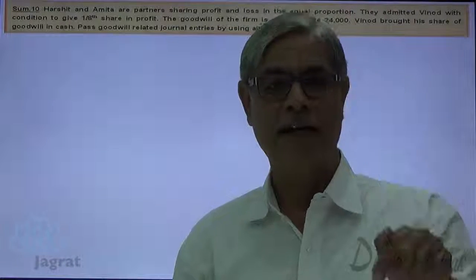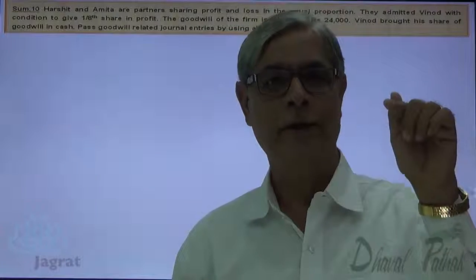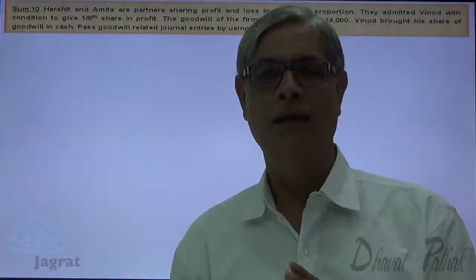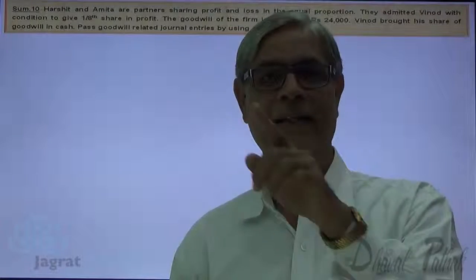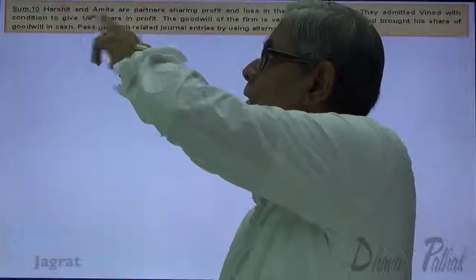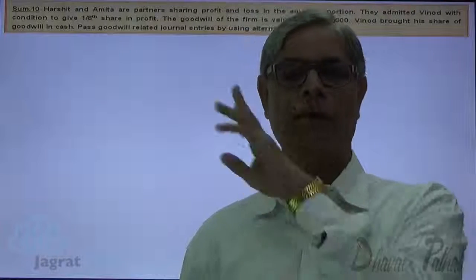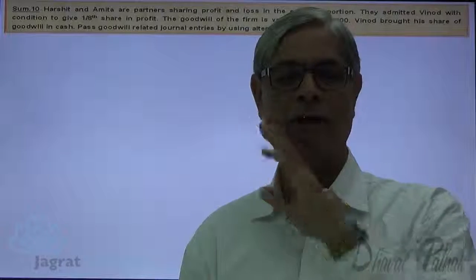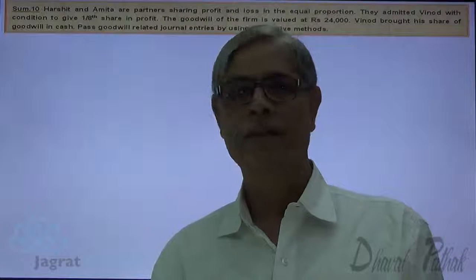He has acquired 1/8 ownership in an asset valued at 24,000. 24,000 into 1/8, 3,000 is the amount that is to be brought by a new partner for having 1/8 ownership. The ownership is transferred by Harshit and Amita in equal proportion. So they will share 3,000 rupees equally in the ratio of 1:1. So each partner will receive 1,500. Now after explaining this concept, let me solve the sum.